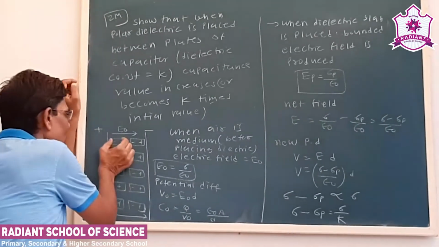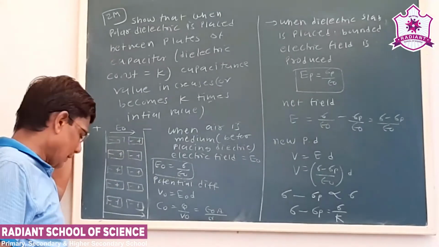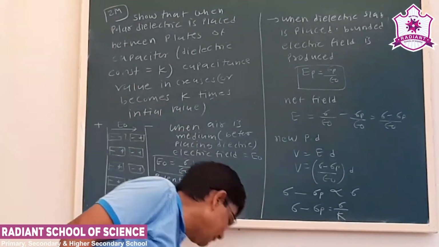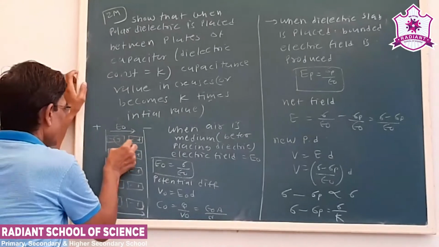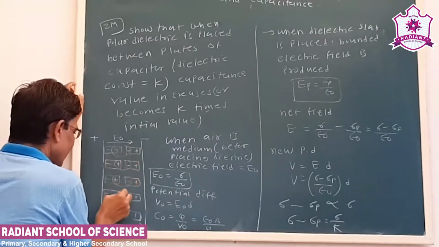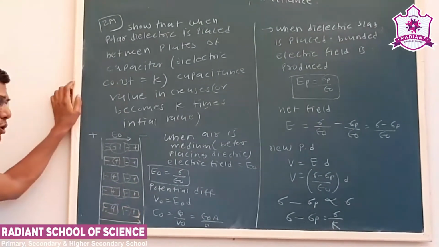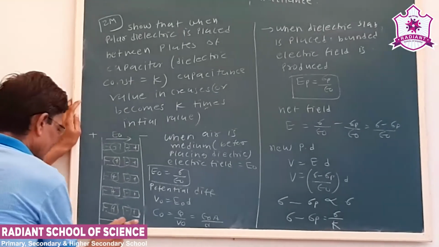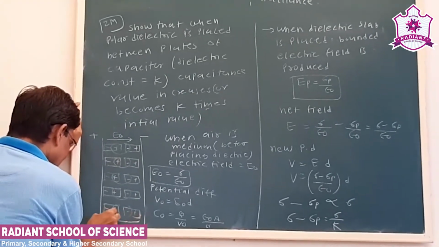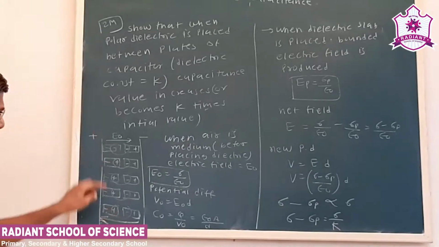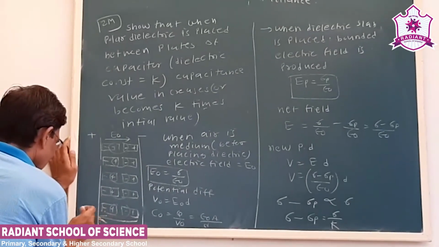Now let us say the polar dielectric is placed. Just now we have seen that because of the presence of the dielectric, an electric field is induced, that is a bounded electric field. Now see, the direction of the bounded electric field will be in the opposite direction of the initial field.